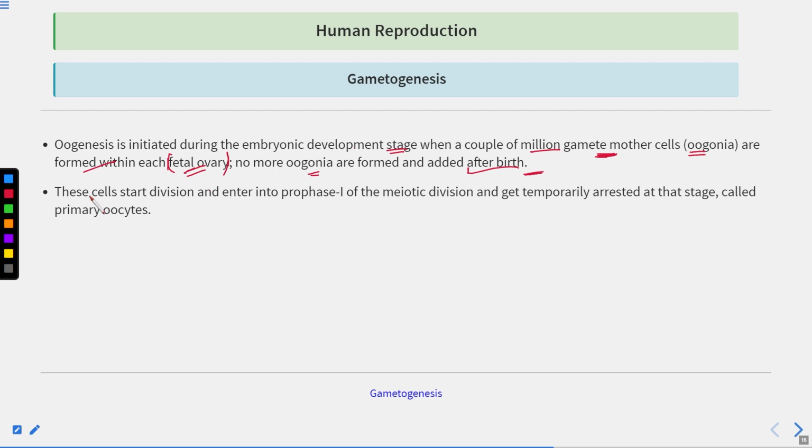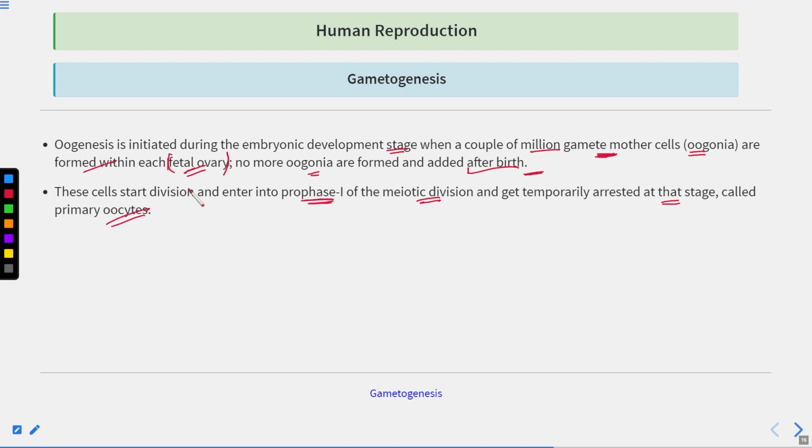Clear? Now these cells start dividing and enter into prophase 1 of the meiotic division, and get temporarily arrested at this stage. These cells are then known as primary oocytes.